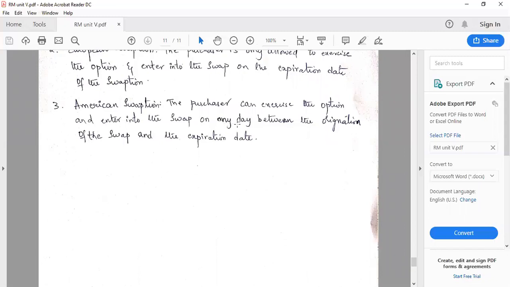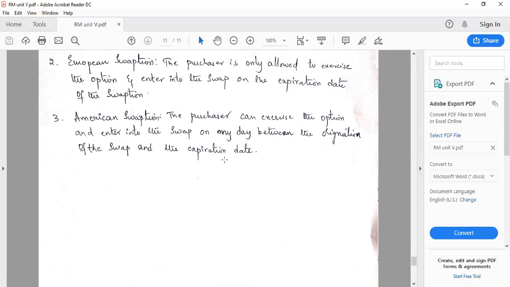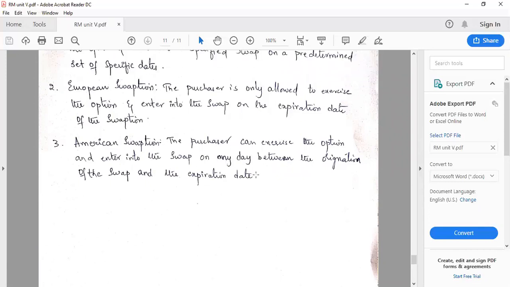And in American swaption, the purchaser can exercise the option and enter into the swap on any day in between the origination of the swap and the expiry date. So between the starting and ending dates, at any time he can exercise. That would be called an American swaption.